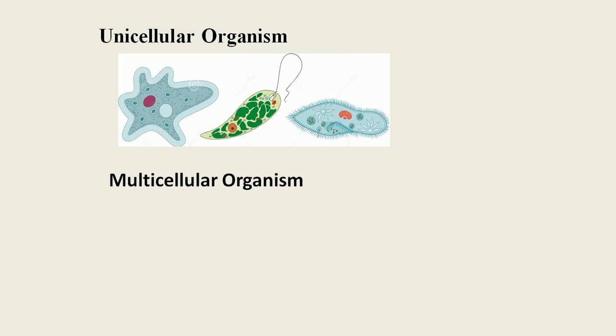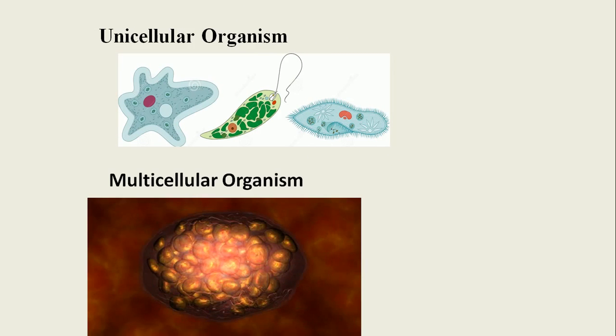Then the other group is the multicellular organisms. That organism needs a number of cells to form its own body. This is known as a multicellular organism. So again, the prokaryotic and eukaryotic, and the second parameter they followed, the unicellular and multicellular organisms. Here we see the pictures of multicellular organisms.